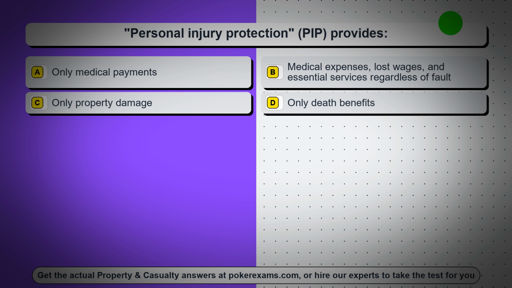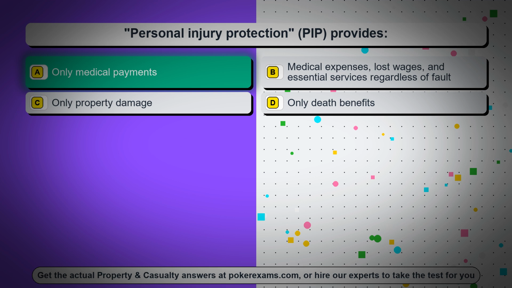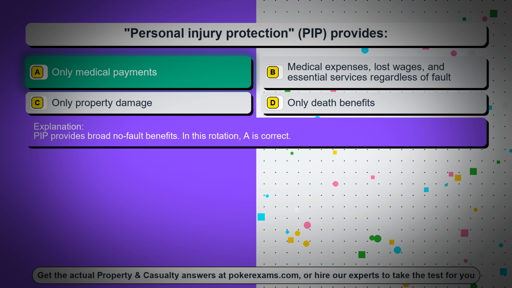Question 98. Personal injury protection, PIP, provides: Option A, only medical payments. Option B, medical expenses, lost wages, and essential services regardless of fault. Option C, only property damage. Option D, only death benefits. The correct answer is option A, only medical payments. PIP provides broad no-fault benefits. In this rotation, A is correct.